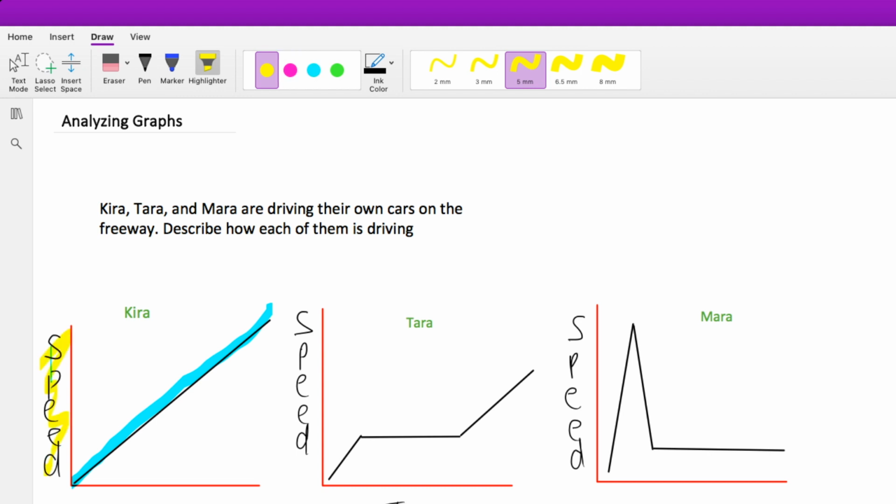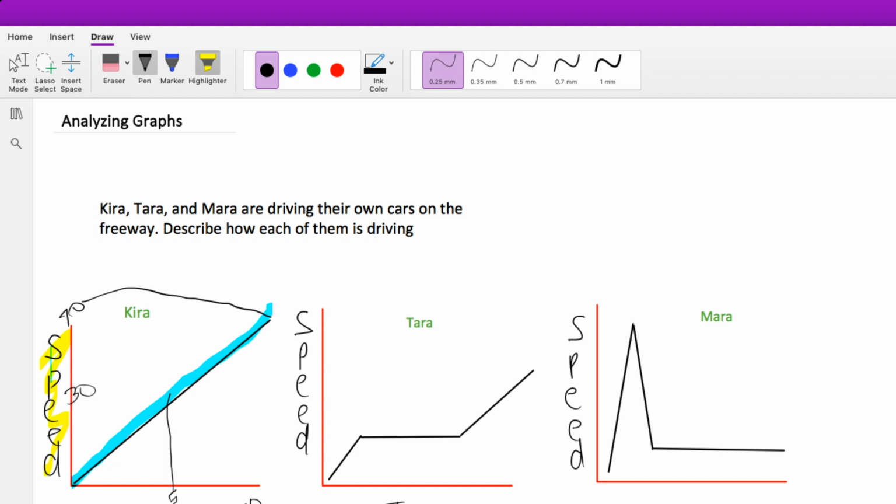So let's pretend over here we see 10 minutes, and let's say this is 70 miles per hour. So at 10 minutes, she was going 70 miles per hour. If this was 30 miles per hour, maybe here is 5 minutes, and we can see that at 5 minutes, she was going 30 miles per hour. So that's basically all that these graphs mean.